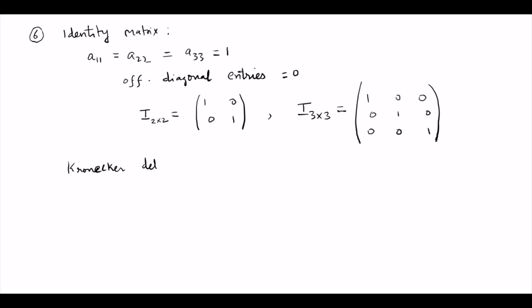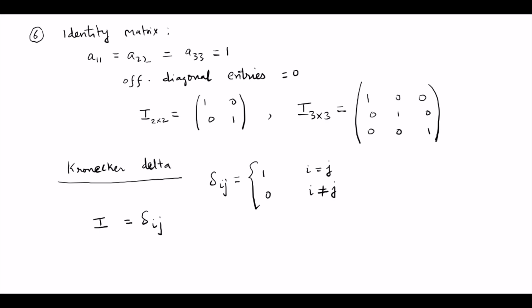Okay. So we will discuss this later, but I will give the definition and write it in terms of the Kronecker delta. The Kronecker delta δij is defined as: whenever i is equal to j, it takes 1. When i is not equal to j, it takes 0. Therefore, the element of the identity matrix is nothing but the Kronecker delta. You can write it in terms of the Kronecker delta.